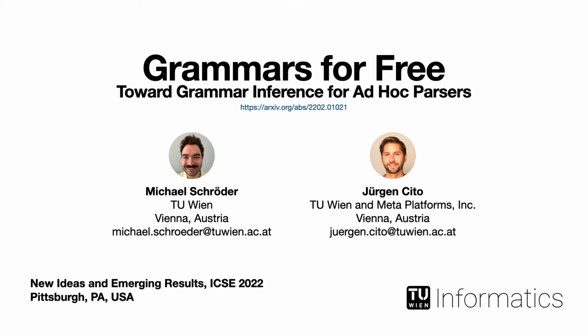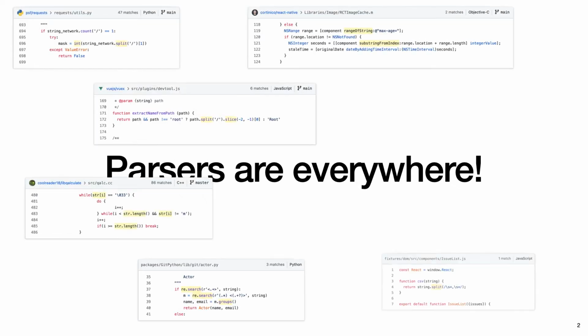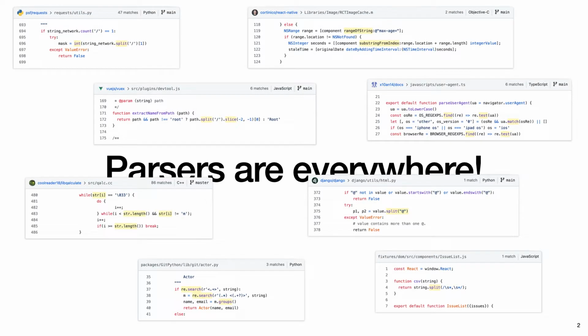This is Grammars for Free, our vision toward grammar inference for ad hoc parsers. Parsers are simply everywhere. Anytime that you split a string, or you slice it, or you extract a substring, you loop over characters, you trim something from the end of a string, or you do any kind of transformation of strings, you are in fact parsing. This is one of the most common activities that pretty much every program performs at one point or another.